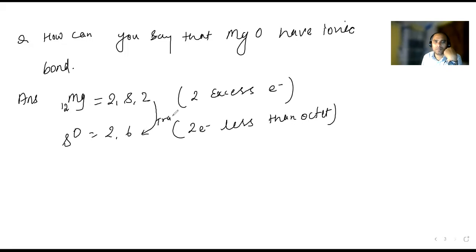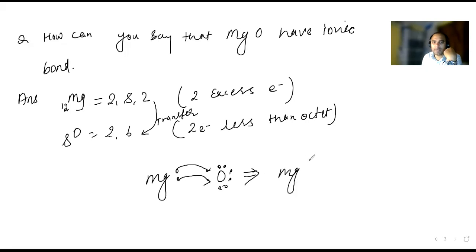So that is transfer. We can write here that Mg transfers 2 electrons, and oxygen has 1, 2, 3, 4, 5, 6. So the electrons from magnesium transfer to oxygen. Here it will be Mg2 plus, and here O2 minus.